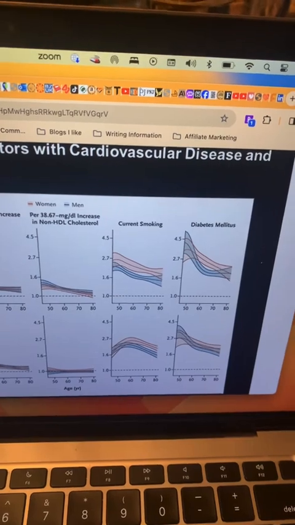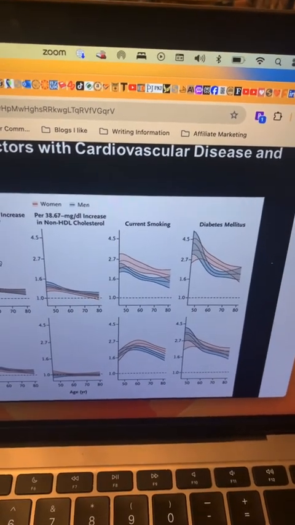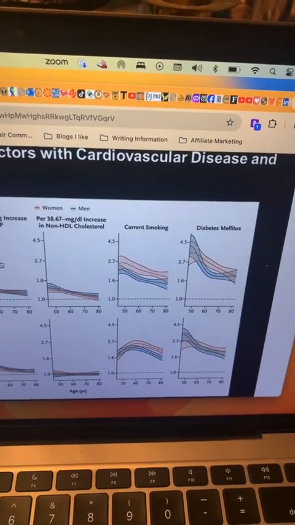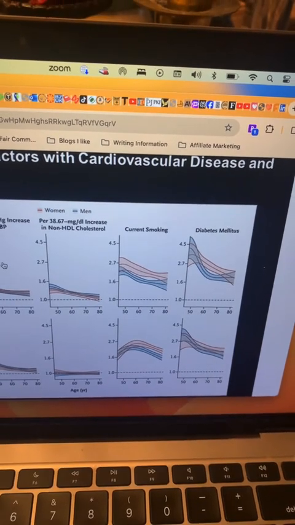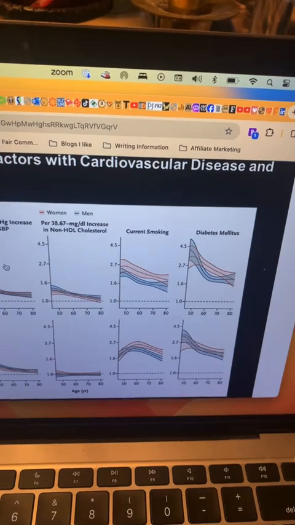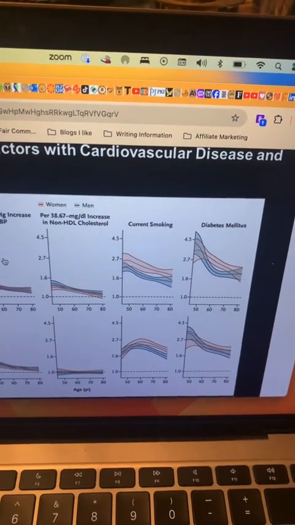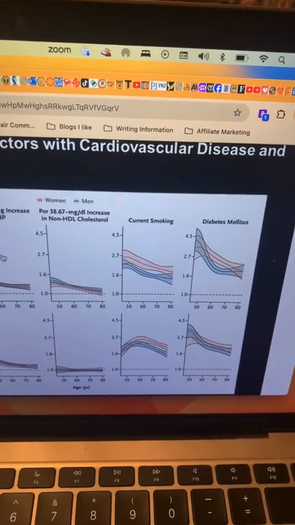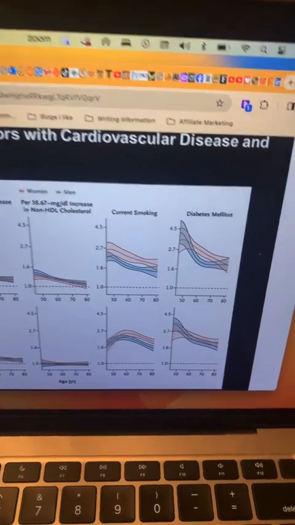Current smoking is a huge one. So 2.7 would be, so 2 would be 100% greater risk, so 170% greater risk with current smoking. That goes down a little bit as you get older.